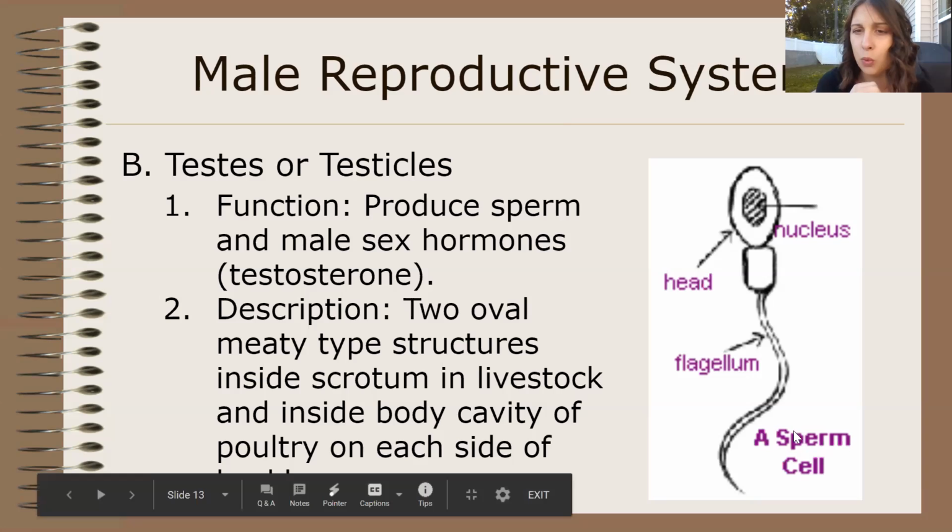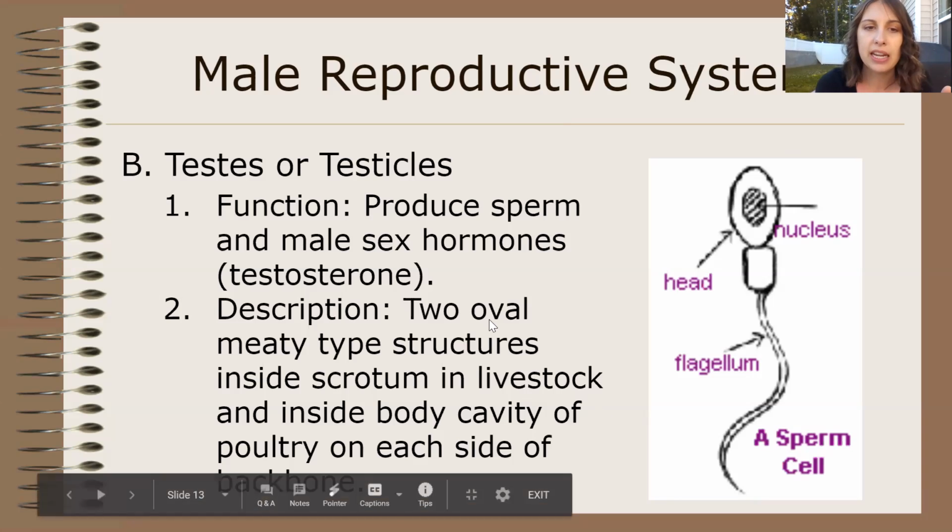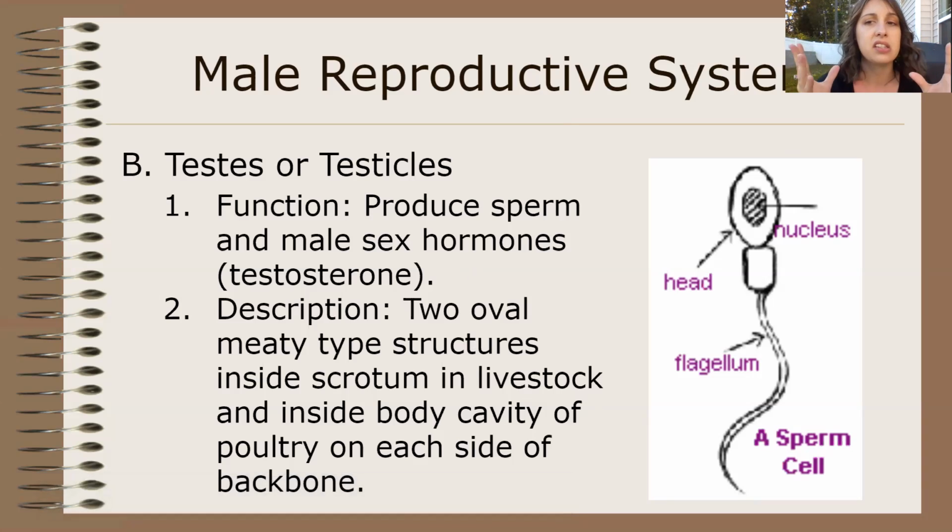Produce the sperm. This is half of what makes a baby, so they're very, very important for life to continue. The testicles also produce sex hormones. In this case, we're going to talk about testosterone, the primary male hormone. Testosterone is what makes male animals look like male animals, makes them really big and muscular. It can make them pretty aggressive, which is another reason that if you're not using them for breeding, you probably don't want them to have them.